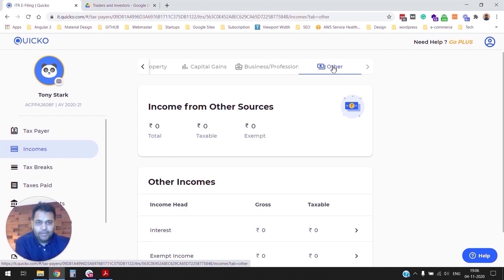So don't forget to report some of those discretionary incomes. We invariably see people getting notices because dividend income or savings interest income is reported in your Form 26AS as there is a TDS deducted, and you should not forget to report it in your income tax return as well.